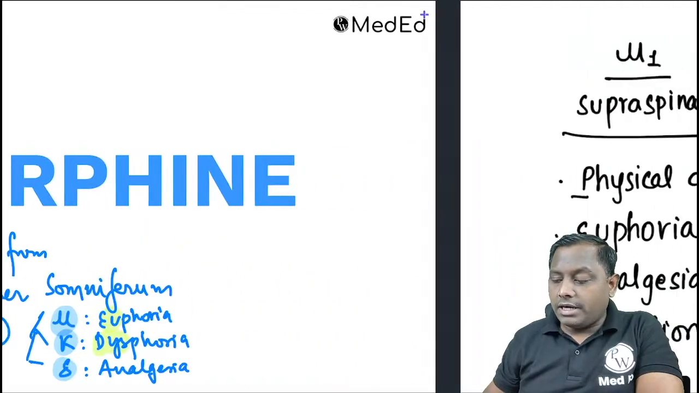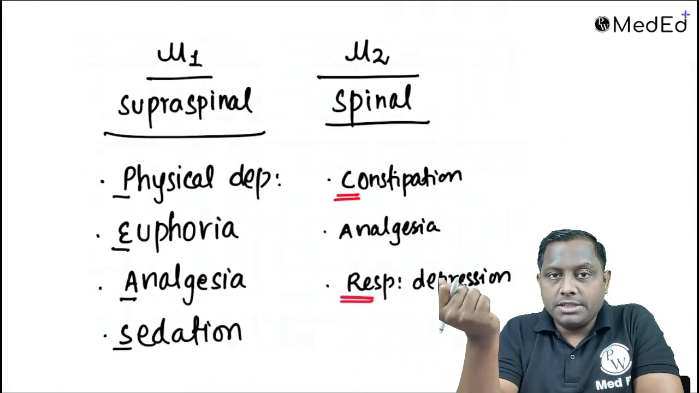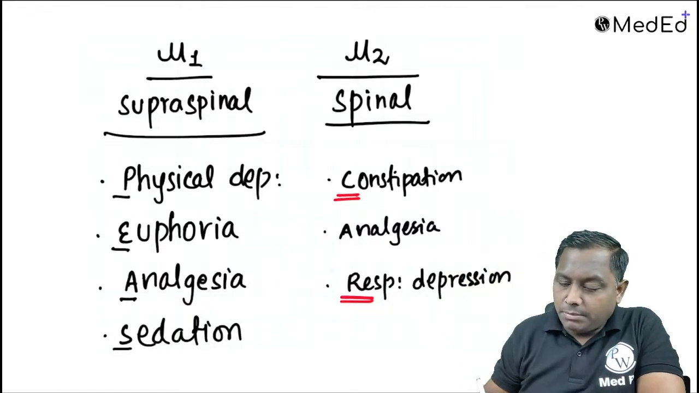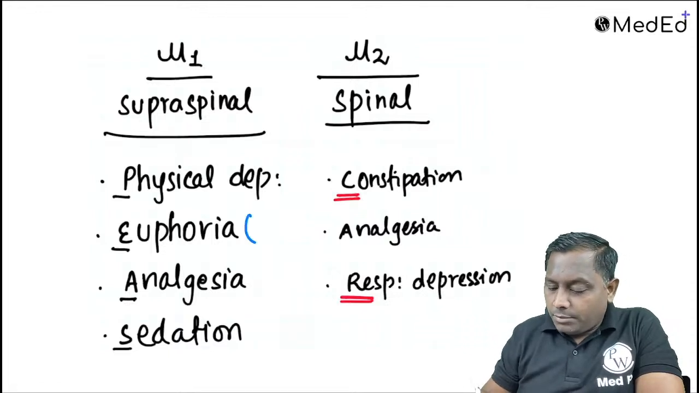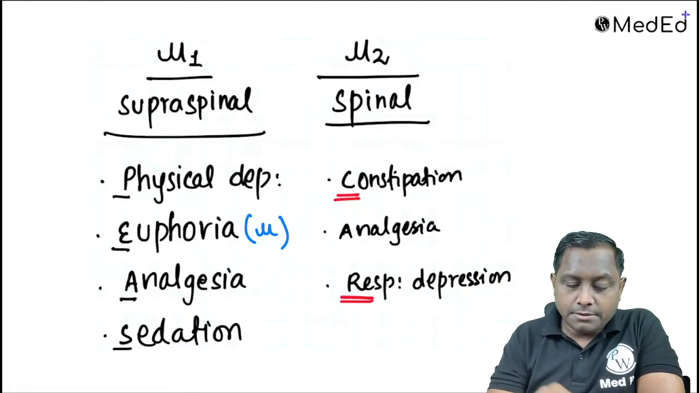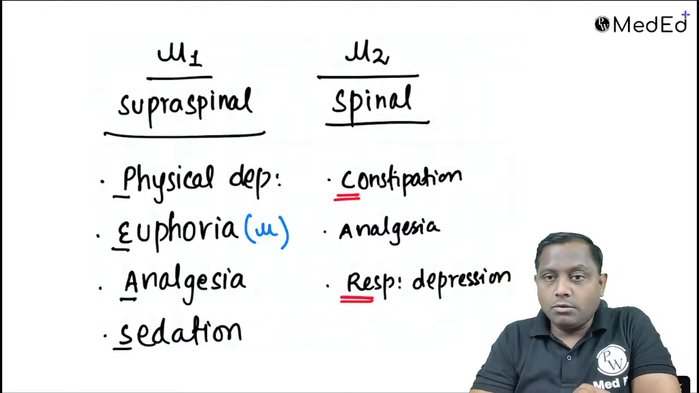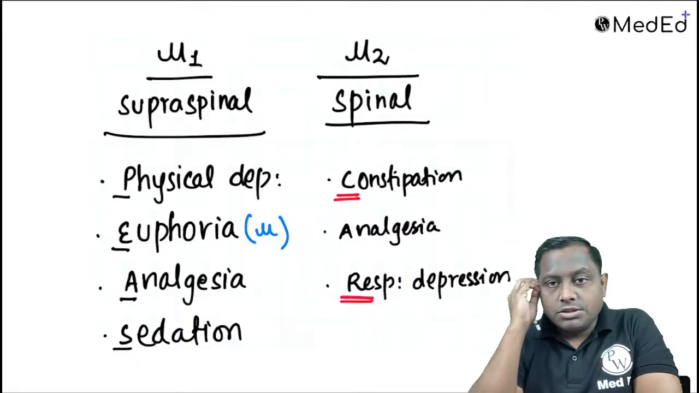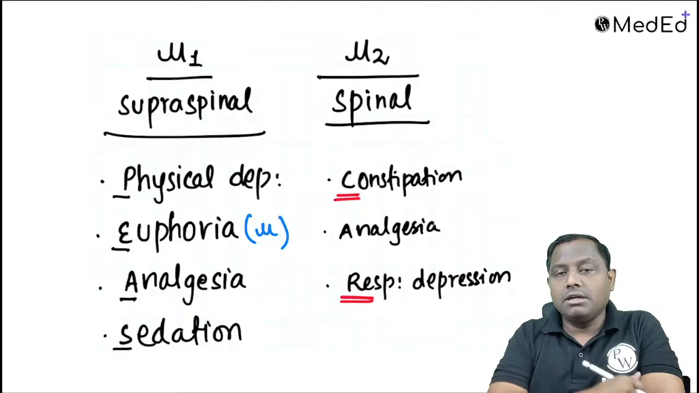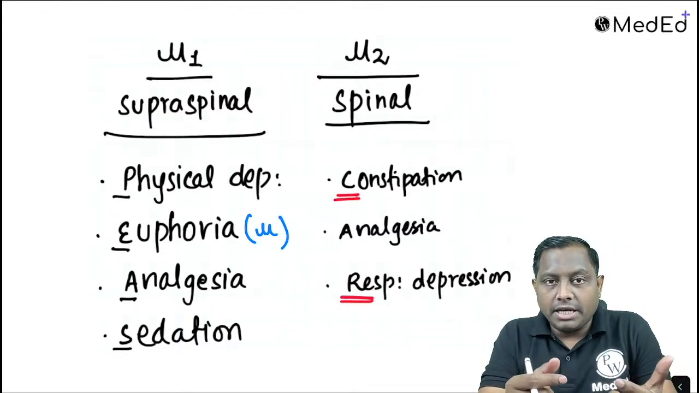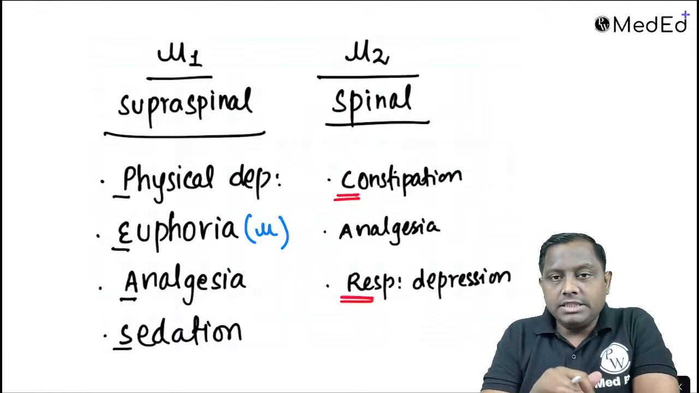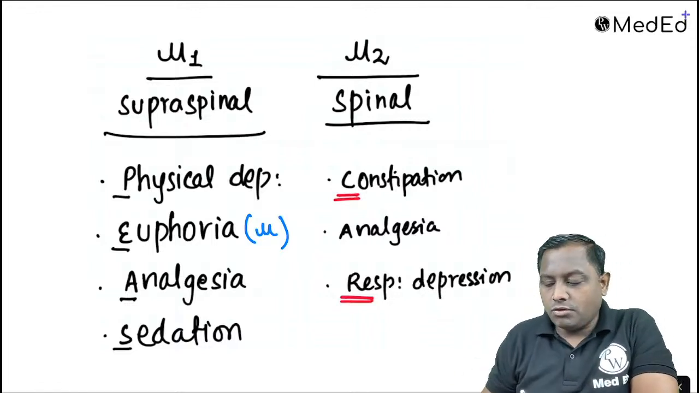Now what are the different actions of these opioid receptors? Usually the majority of opioids have this property, that is physical dependence. Euphoria is mainly occurring because of the mu receptor. Analgesia is by all the receptors, but mainly by the delta receptor. Sedation, opioid receptors will also cause sedation. Constipation, analgesic effect: again I told you that will be caused by the mu receptor, which was also divided into two parts, supraspinal and spinal, but you don't have to worry about that. Just remember these are the different properties on the respiratory system. They are going to cause respiratory depression.